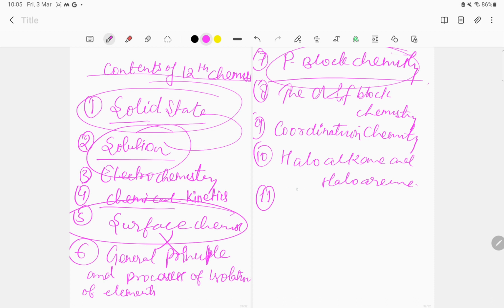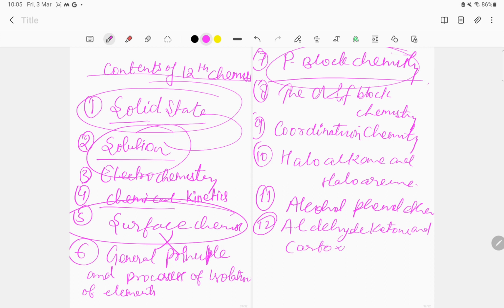The next chapter that we will study is alcohols, phenols and ethers. And the next one is aldehydes, ketones and carboxylic acids.